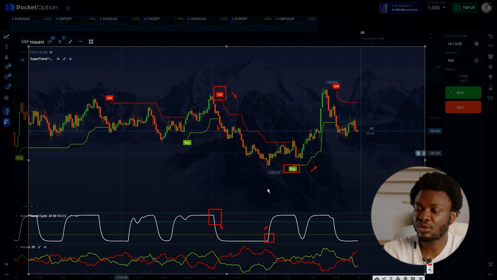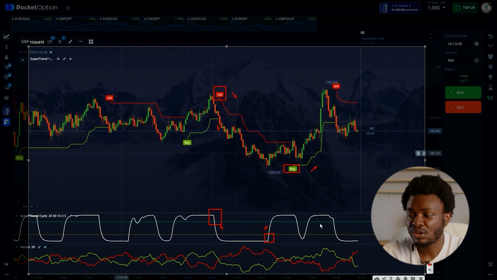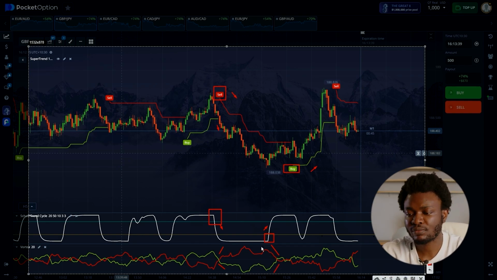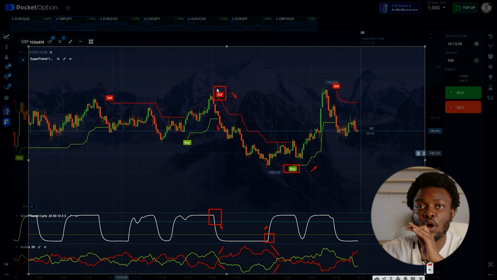So our third indicator, Vortex, consists of 2 lines that converge and diverge. What matters to us is their position. If the red one is on top, the asset is in a downtrend, and as you can see here on my screen, everything matches the actual situation. And when the green one is on top, of course, the market is in an uptrend. This way, we combine signals from all 3 indicators: Super Trend showing the main trend, while trend cycle and Vortex confirm every entry opportunity. So if everything aligns, we can open a trade.